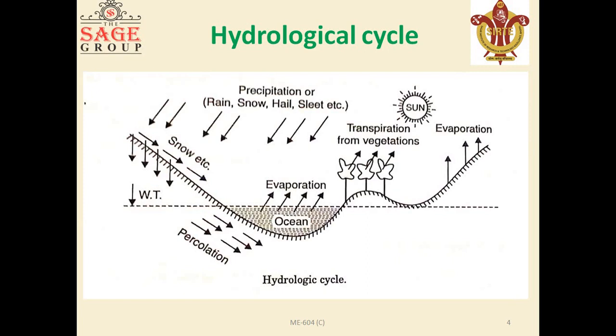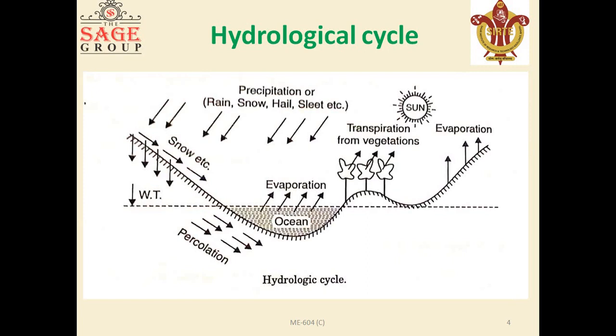Water is lost to the atmosphere as vapor from earth, which is then precipitated back in the form of rain, snow, hail, dew, sleet or frost, etc. This evaporation and precipitation continue forever, and thereby a balance is maintained between the two. This process is known as the hydrological cycle, which is explained in this figure.